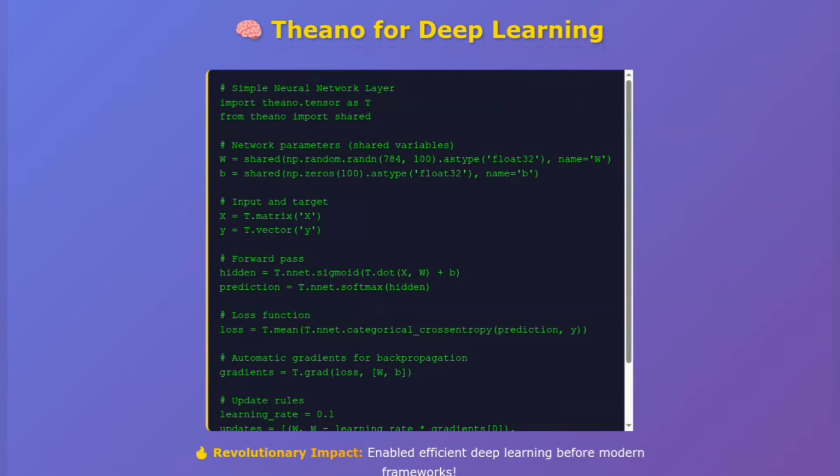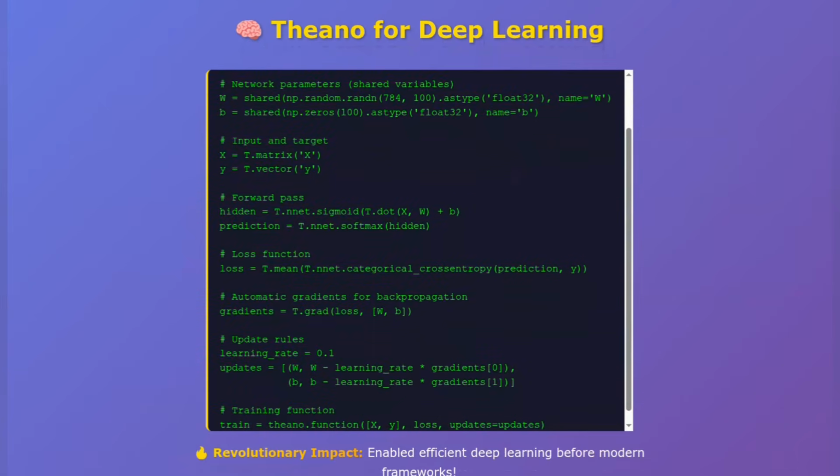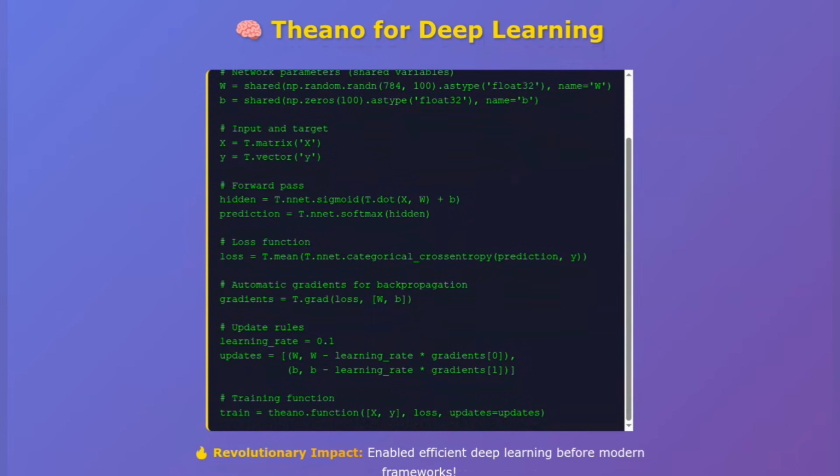Now, let's see why Theano was so revolutionary for deep learning. Before modern frameworks like TensorFlow and PyTorch, if you wanted to implement a neural network, you had to write a lot of low-level code and manually compute all the gradients. Theano changed everything. Here's a simple neural network implemented in Theano. Look how we can define the forward pass symbolically, and then Theano automatically computes all the gradients we need for backpropagation. We define our weights and biases as shared variables.